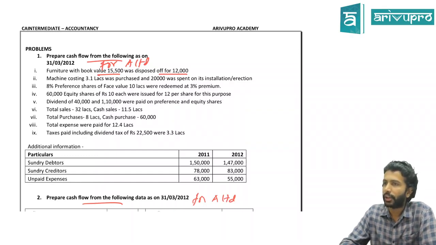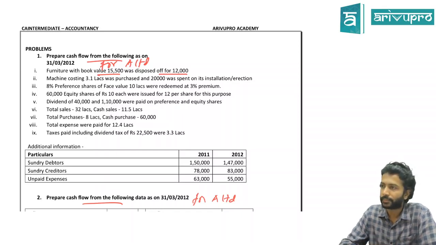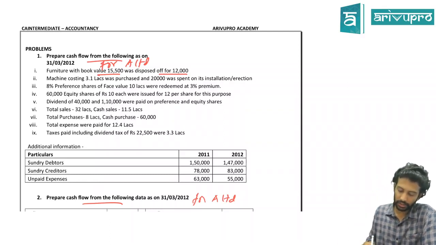What are you preparing? Cash flow statement. Are you preparing P&L account? That means which number are you really interested in? How much cash came in or how much cash went out? So which number is that now? You sold and you got how much? 12,000. So the only thing we are interested for direct method is 12,000. For indirect method, this adjustment will have a relevance later. Tomorrow we'll see. Okay, for the time being, the number we are looking at is 12,000. And what sort of an activity is furniture sale?